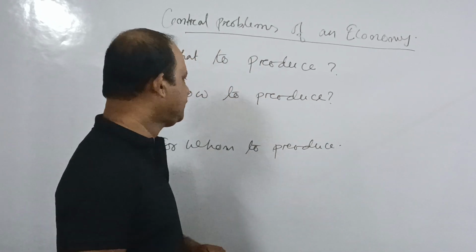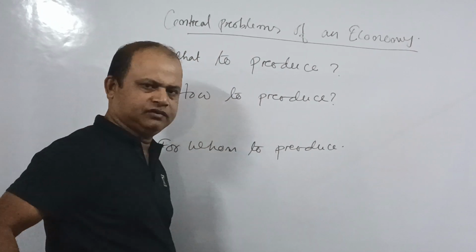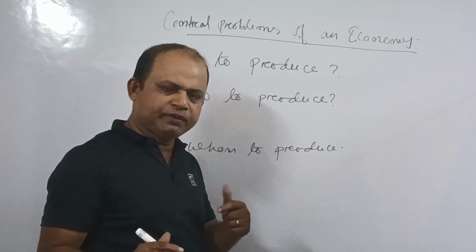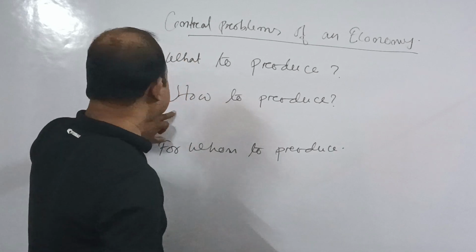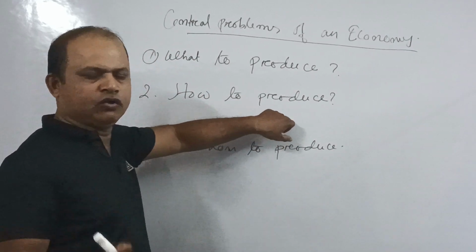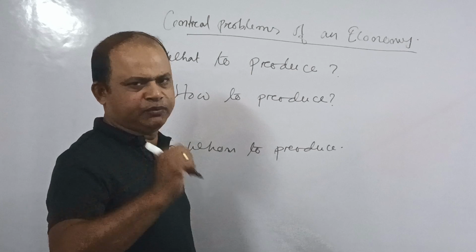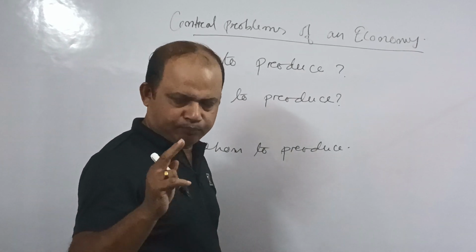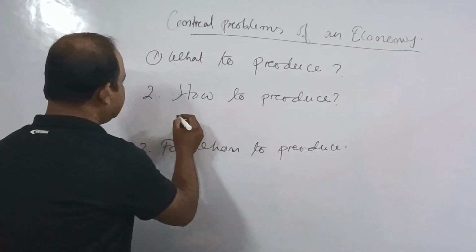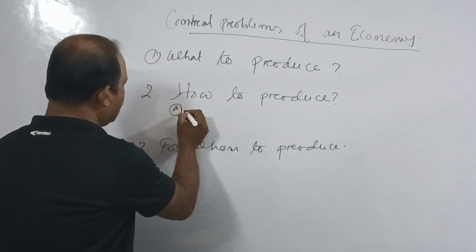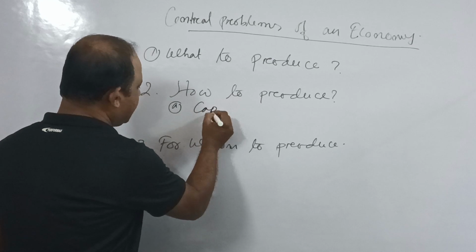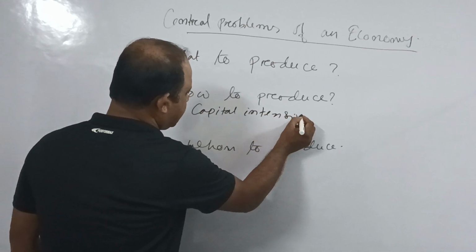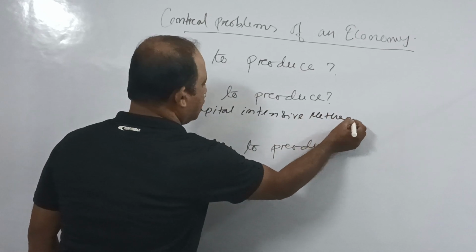Second, how to produce. This is another central problem that every economy faces. Actually, this central problem arises because of two subunits. Number one, there are two types of production methods. One is A, here I am just writing in small, the capital intensive method.